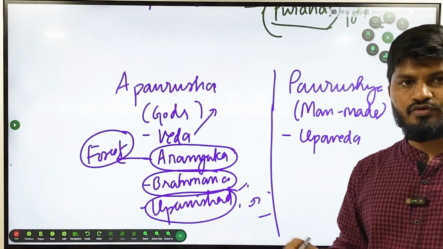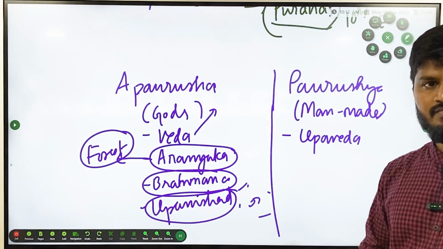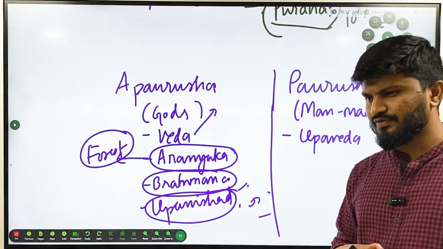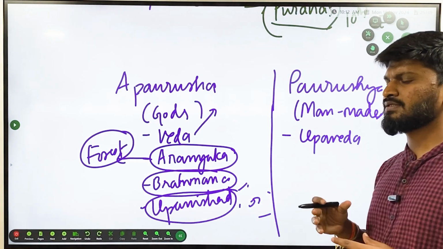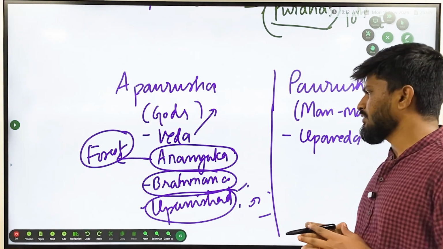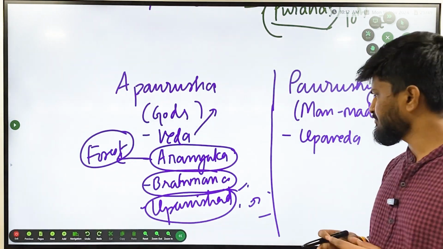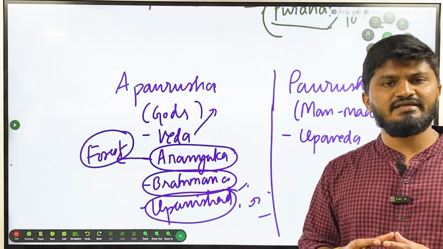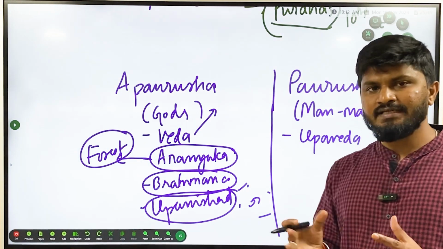For the 4 Vedas there are 4 Upavedas. For Samaveda there was Gandharva Veda, for Rigveda there was Ayurveda, for Yajurveda there was Dhanurveda, and for Atharva Veda there was Shilpa Veda. Atharva Veda and Shilpa Veda dealt with architecture and stuff.